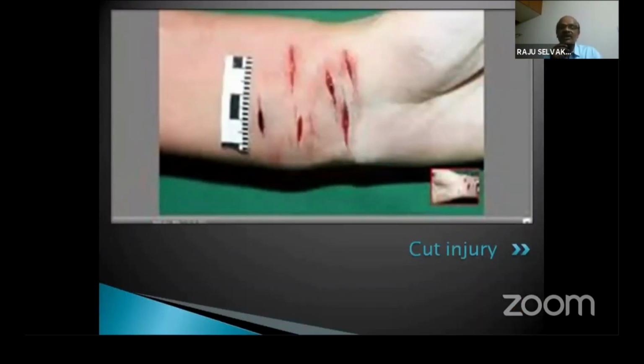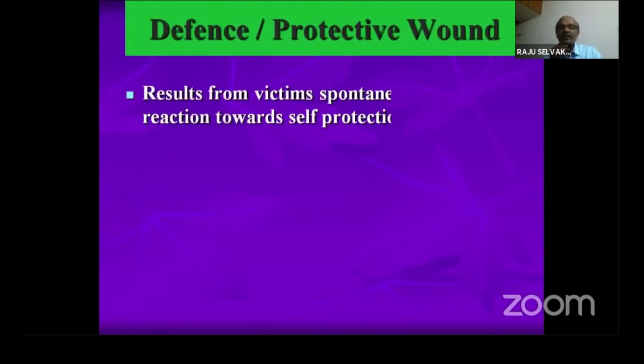So this is also a cut injury. Where is it seen? It is seen in the wrist area. This is also hesitation cuts. Usually one will be deeper. This is another form of incised wound. These are also special forms of incised wound.